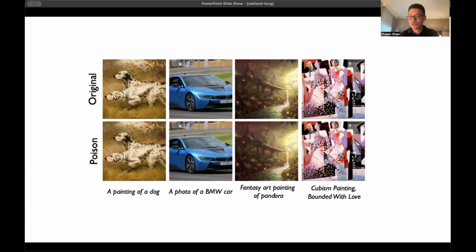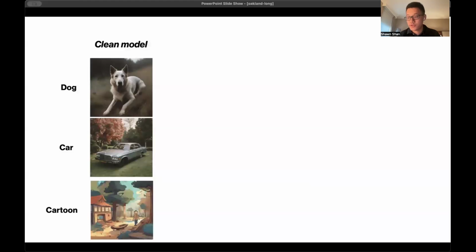Now, let's quickly review this. What's going on here is we're going to feed the model with the poison images. Even though these images look very much the same as the original image to us humans, they actually look really different to the model. For example, the painting of a dog here looks like a cat image to a diffusion model. And this is what happens if the model trains on some of the poison data.